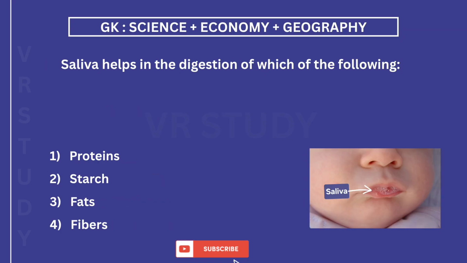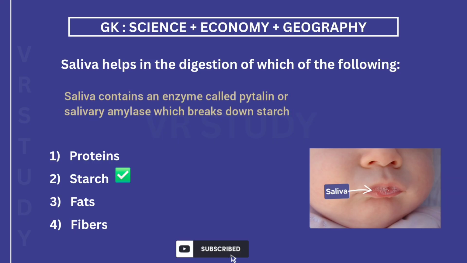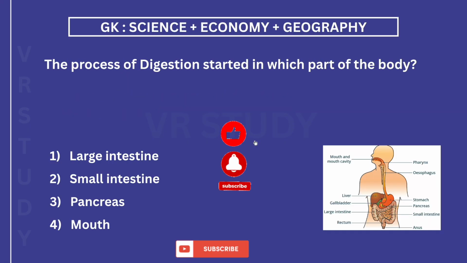Saliva helps in the digestion of which of the following? The answer is 2. Starch. Saliva contains an enzyme called ptyalin or salivary amylase which breaks down starch. The process of digestion starts in which part of the body? The answer is 4. Mouth.